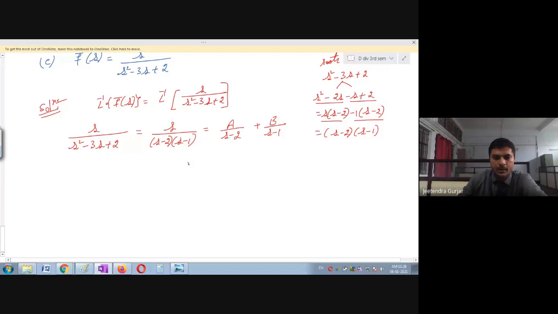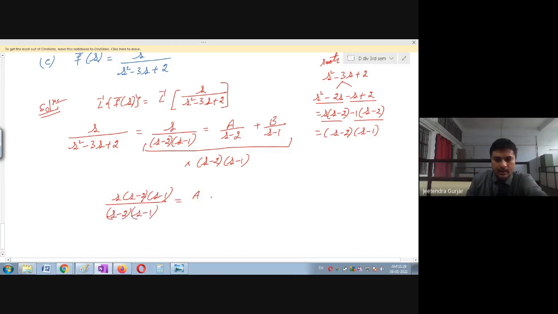So what I will do? I will multiply s minus 2 into s minus 1. So what I have done here, I will take only this part of the equation, because we have split this. So this is going to become s into s minus 2, s minus 1 divided by s minus 2, s minus 1. Okay, am I right?